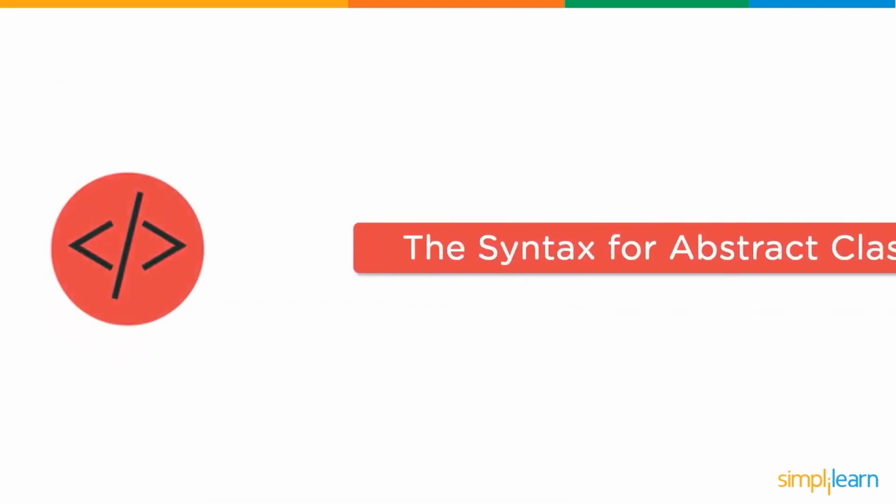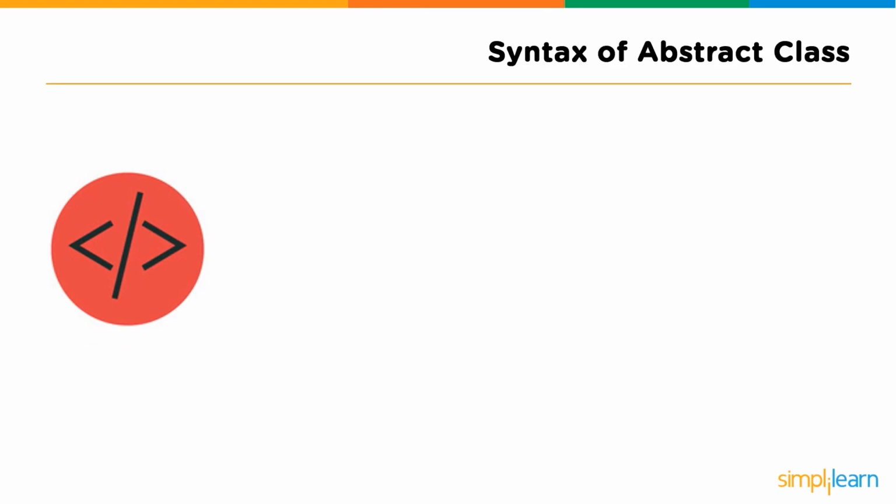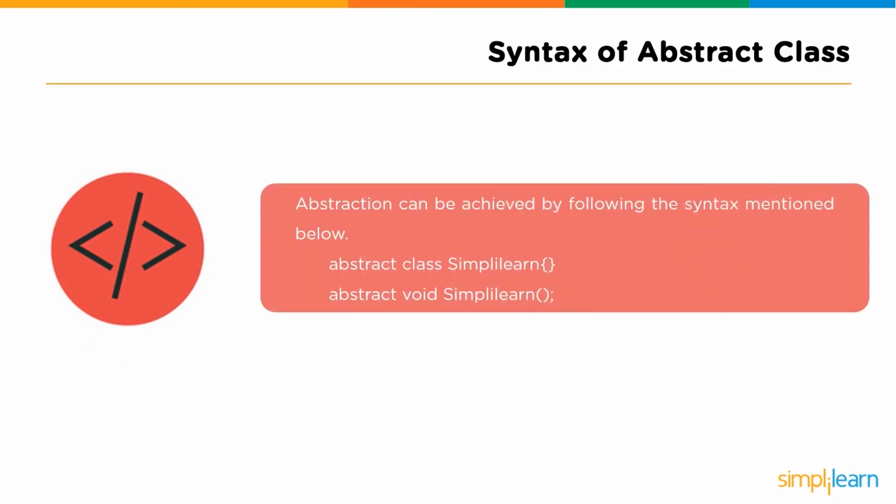Now, this brings us to our next topic, that is the syntax to be followed to use an abstract class and an abstract method. To declare an abstract class, we use the keyword abstract. Followed by that, we use the keyword class. Then after that, we declare the name of our class. The name of the class is up to the user's choice. For example, I have named my class Simplilearn as shown here.